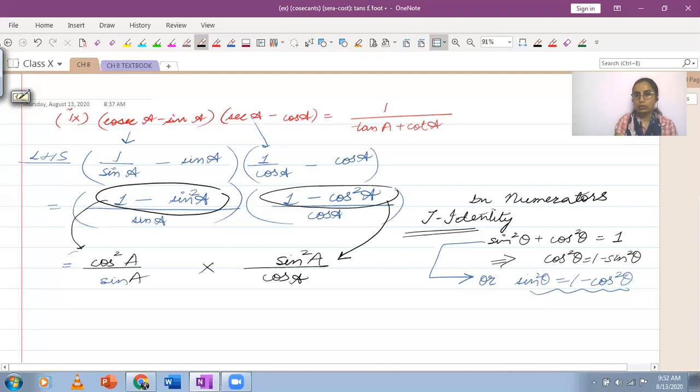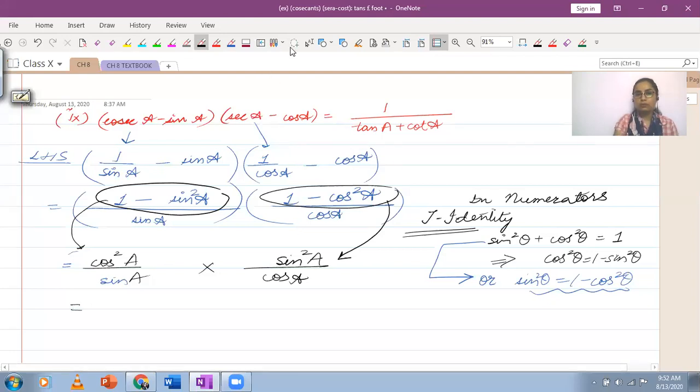minus cos square, the expressions forming in your numerators, you have to find their values with the help of the first identity. You found their values from your first trigonometric identity. 1 minus sine square A becomes equal to cos square A, and the second numerator 1 minus cos square A equals sine square A, and this is what we get.